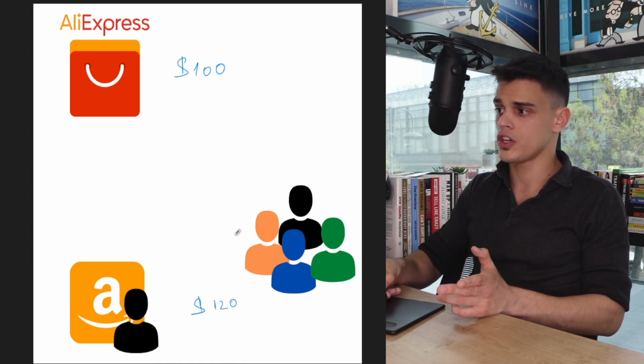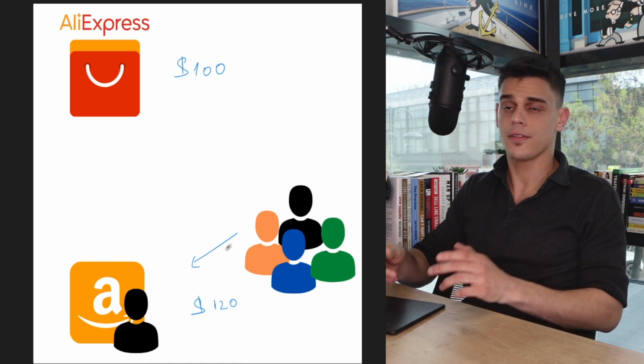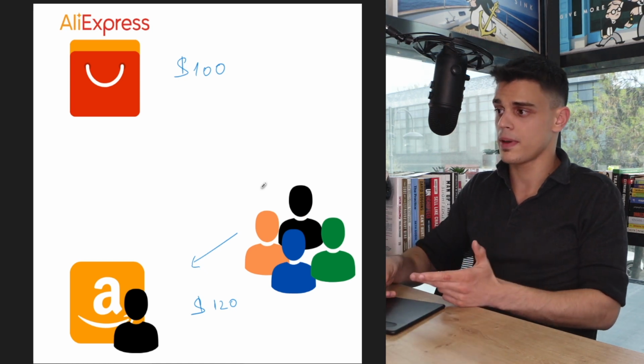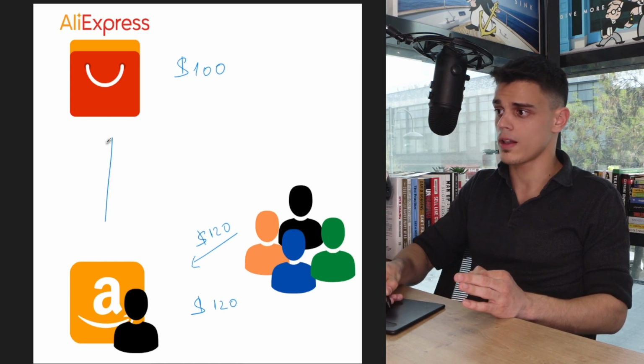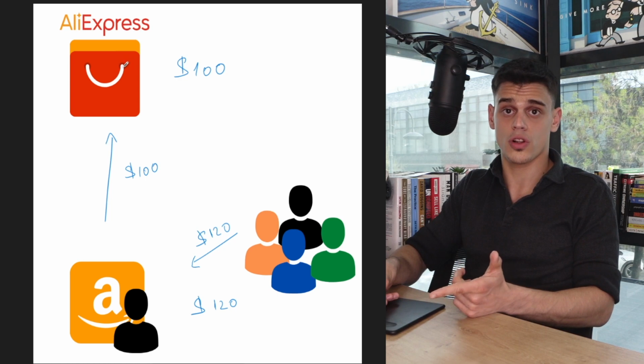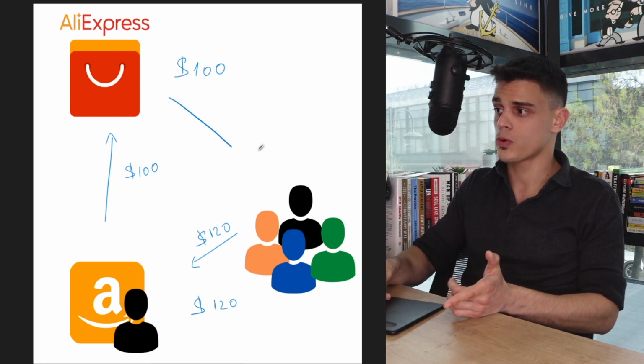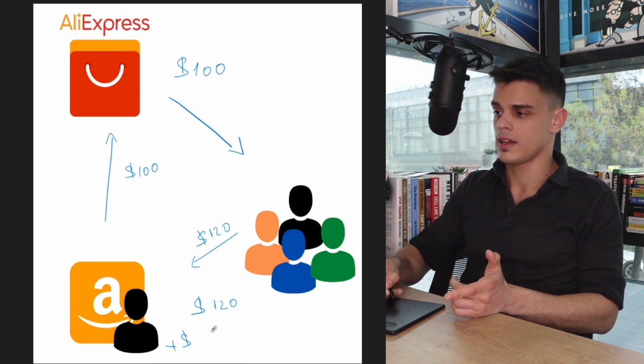People are just gonna see your listing on Amazon, right? And if they think that is a good price, they're gonna pay for it. When they do that, you can actually take your customer's cash, head back over to AliExpress and outsource your product. You're gonna pay $100 for the original one and then have AliExpress ship it to your customers. And that way you get to keep a solid $20 profit here.